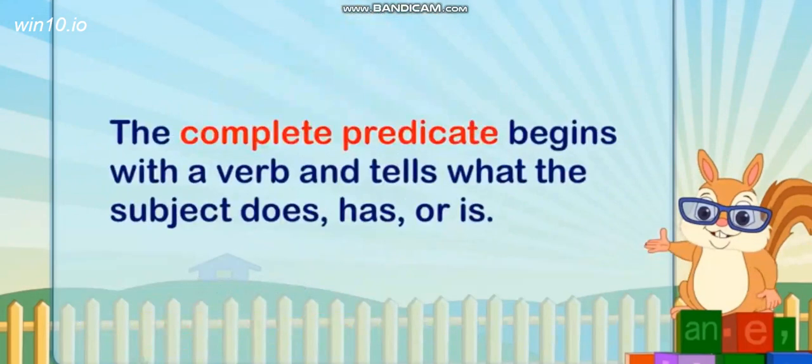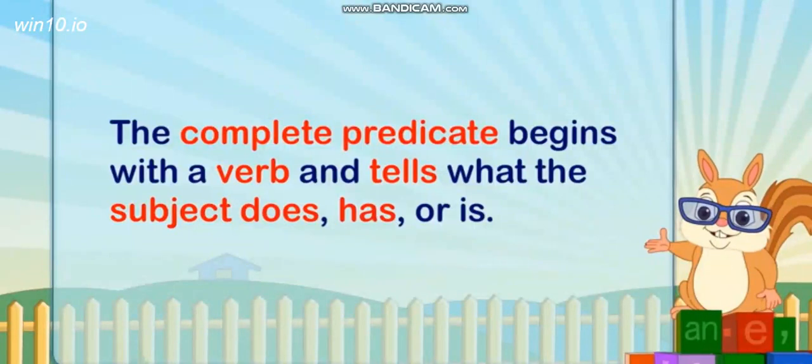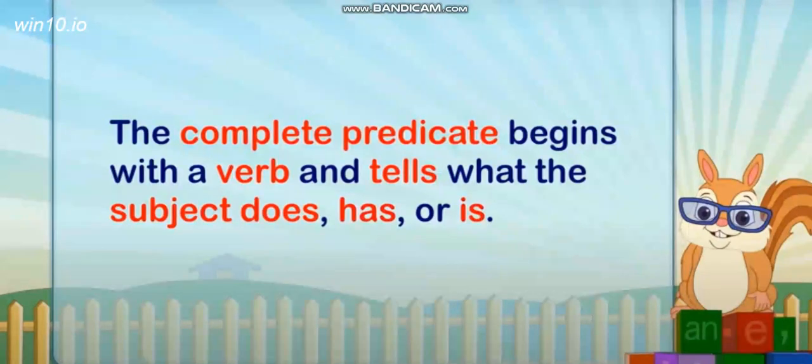The complete predicate begins with a verb and tells what the subject does, has or is. Always remember this.